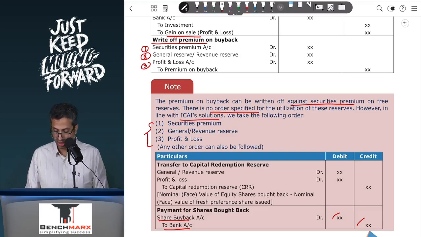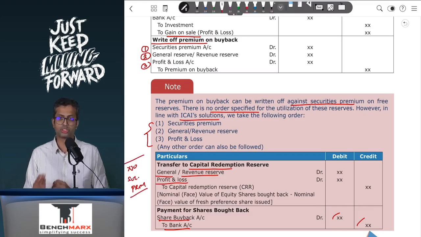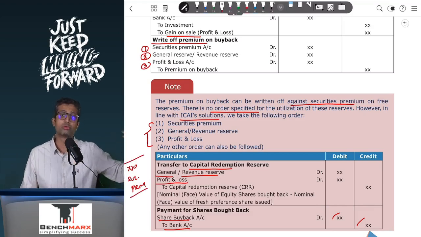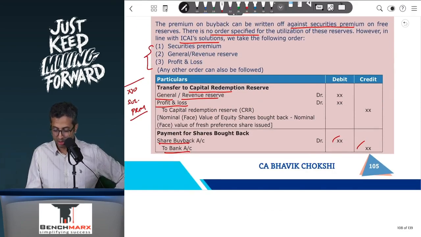For creating CRR, on the other hand, transfer to CRR will be from the general reserve or the revenue reserve, P&L, and then CRR. There is no securities premium used over here. The Institute in some cases has used it, but I don't think that is appropriate. So we will not use securities premium to create CRR. This is not one of the 5 specified uses for securities premium. How will you calculate this amount? Nominal or face value of shares bought back minus nominal or face value of preference shares which are issued.